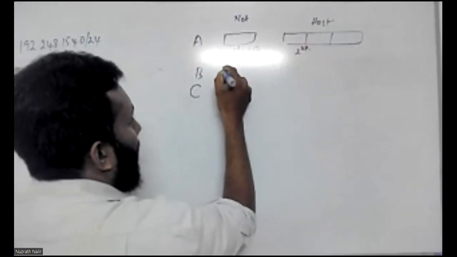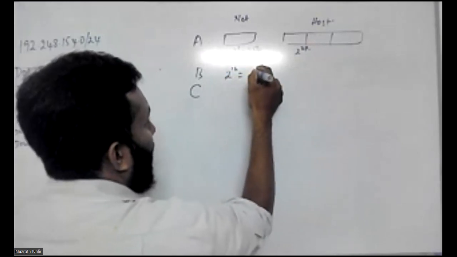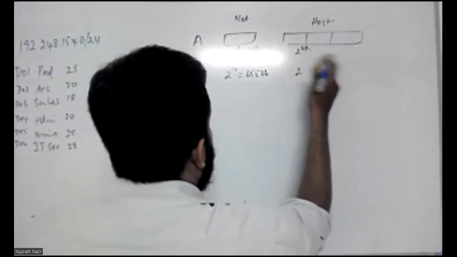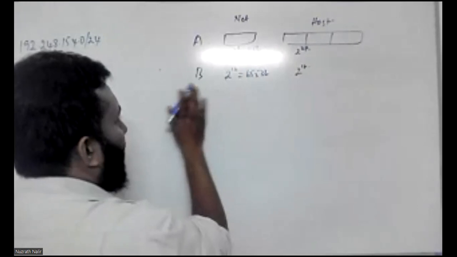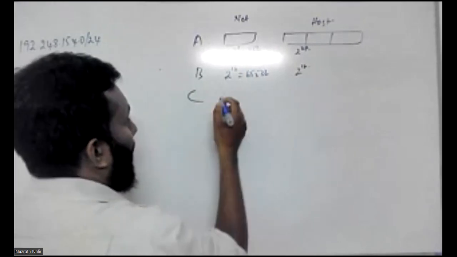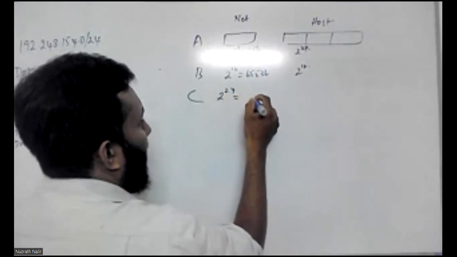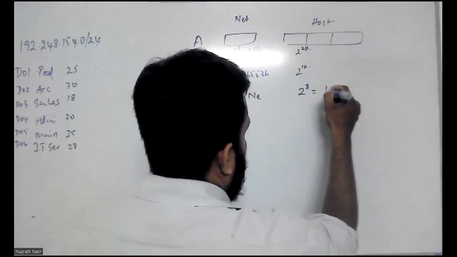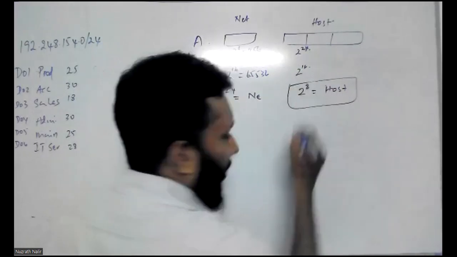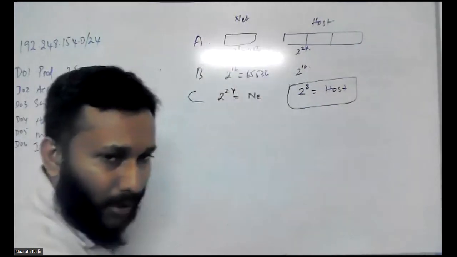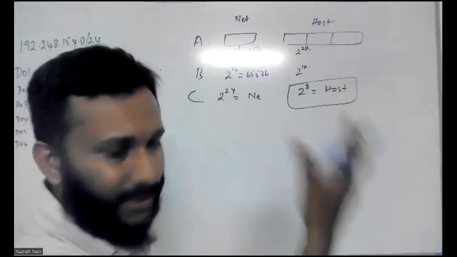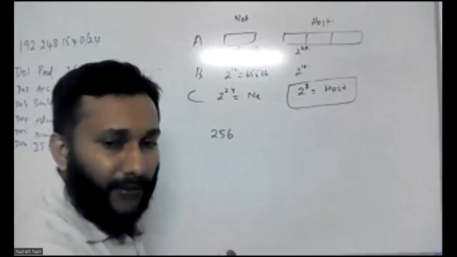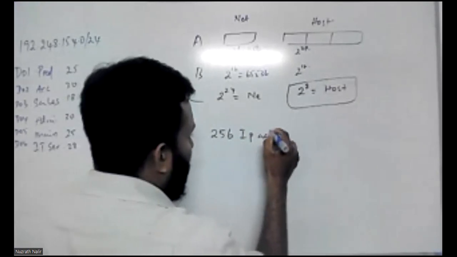For the B block, 2 to the power 16 is allocated, 65,536. And this is for the 2 to the power 16. And for the C block, 2 to the power 24 is allocated for the network, and 2 to the power 8 is for the host. Okay, so this is your question. How many addresses are available in this block? So here 2 to the power 8 means altogether 256 IP addresses are available.